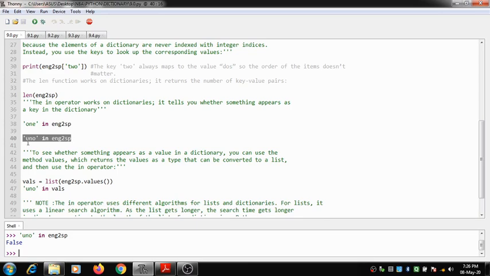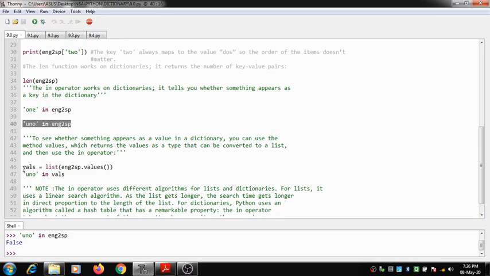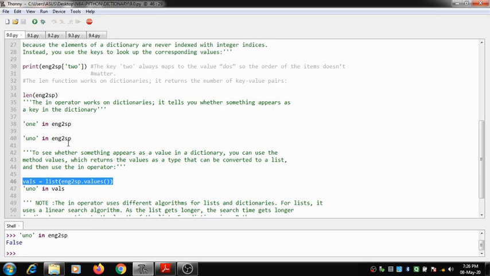So directly I cannot use the in operator when I want to check whether a value is present inside a dictionary or not. For that, first I need to create a list and then check whether that particular item is present inside that list or not. So you saw when I used uno in dictionary eng to sp, it returned false, but that is not true. You could see that it is already present, but this is not returning me a true value. Because of that, we are going to use a method called values.